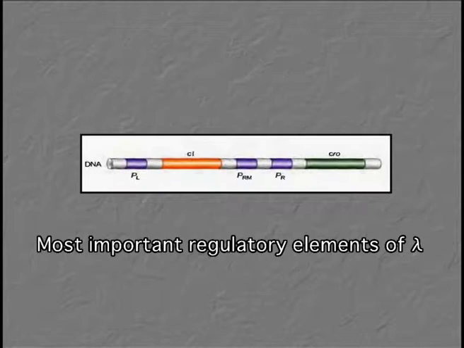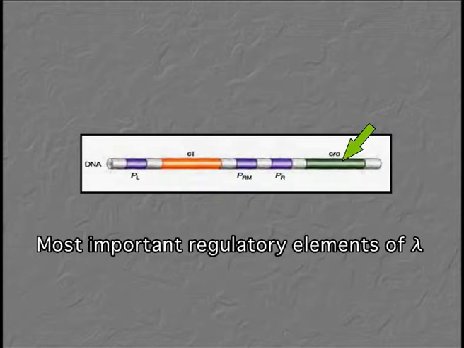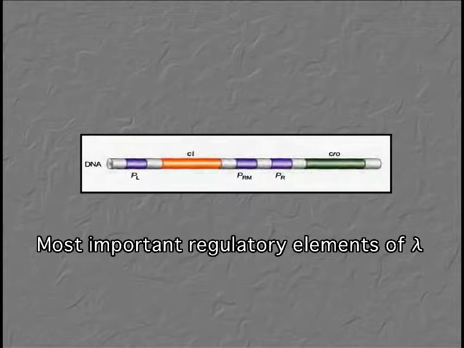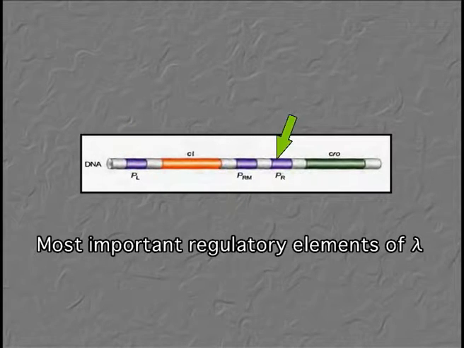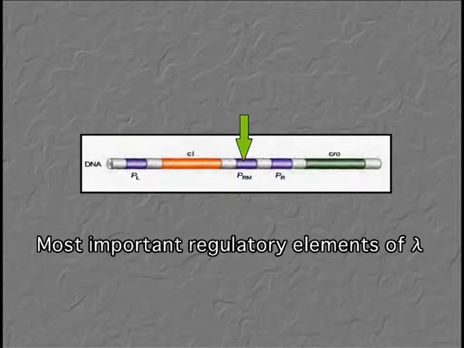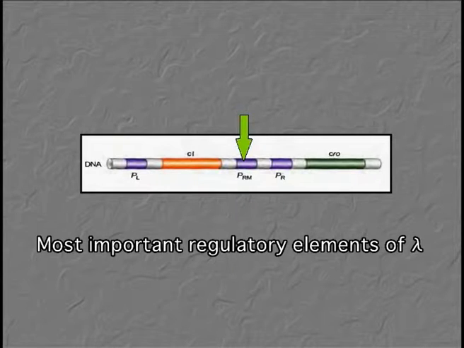The two most important regulatory genes of lambda are the C1 gene that codes for the repressor and the CRO gene, which is the second important regulatory gene. Apart from these two regulatory genes, we do have certain important regulatory promoter sequences, namely PL for P left promoter, PR for P right promoter, and PRM, which stands for promoter for repressor maintenance.